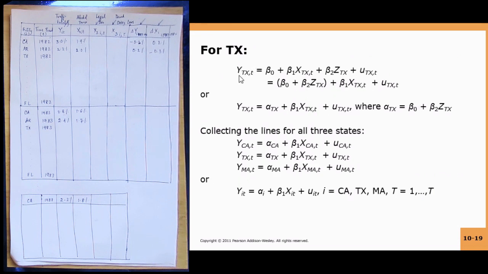If instead of California you take Texas, you have the same equation as above, except wherever it was California, you substitute Texas.